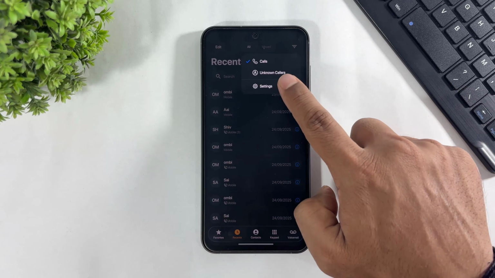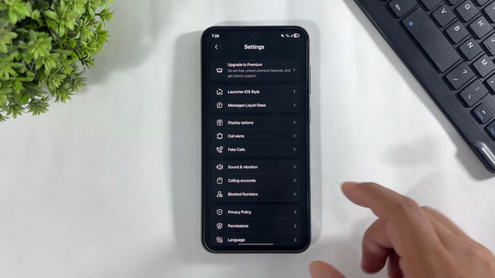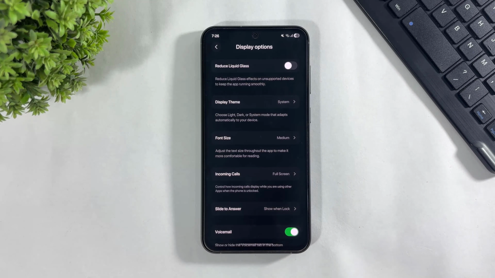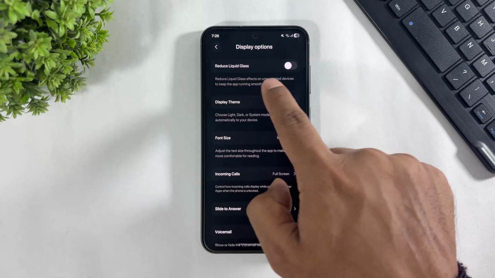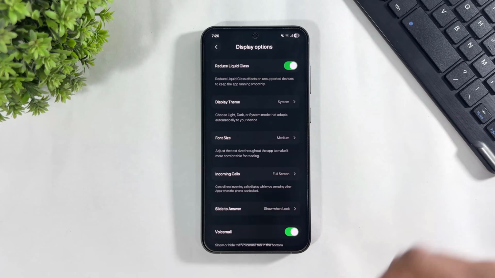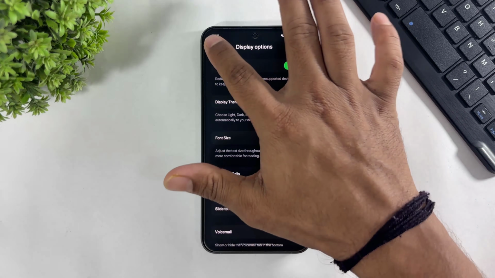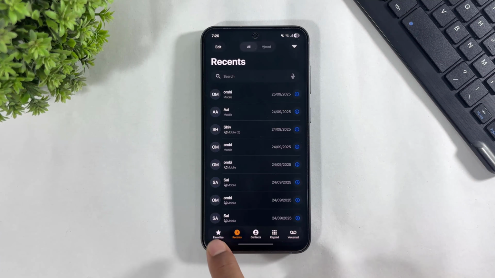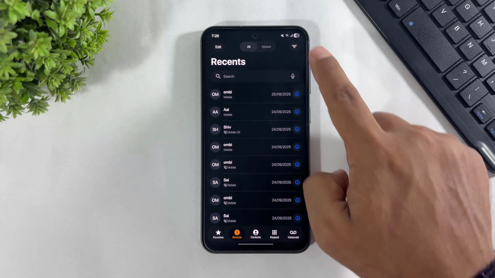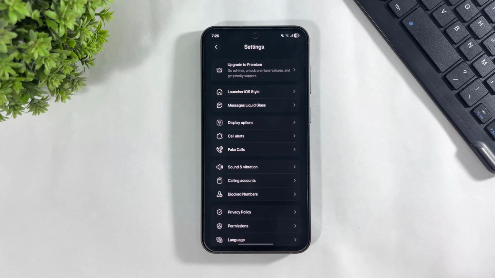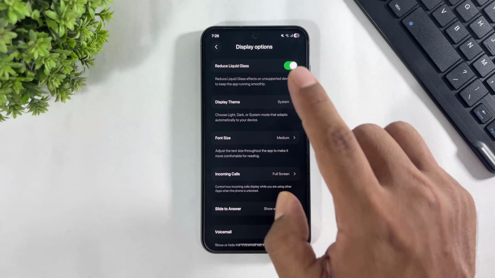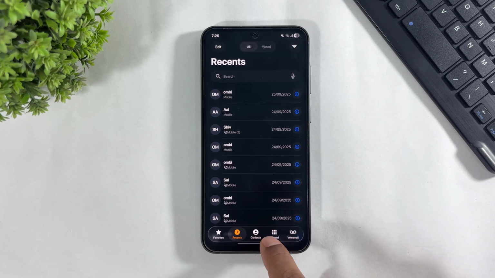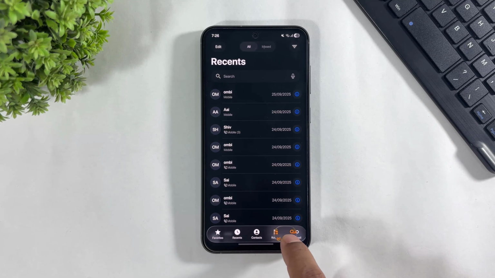If you go to setting, then look at this display option. Guys, you can also disable Liquid Glass with this option, reduce Liquid Glass. Simply turn on this option and look at this, Liquid Glass UI disabled. Or if you want to turn it on again, then simply turn off this option and Liquid Glass is enabled again on your Galaxy device.